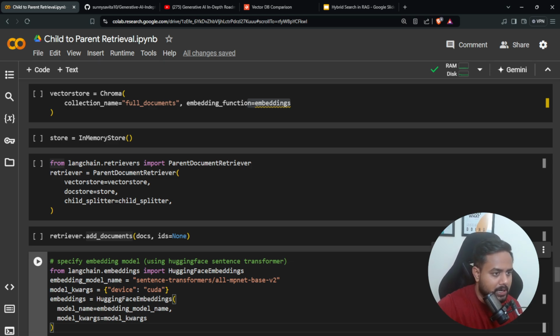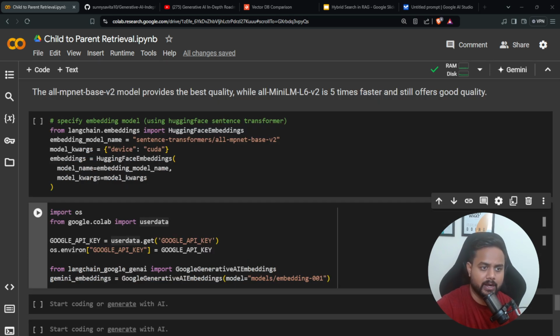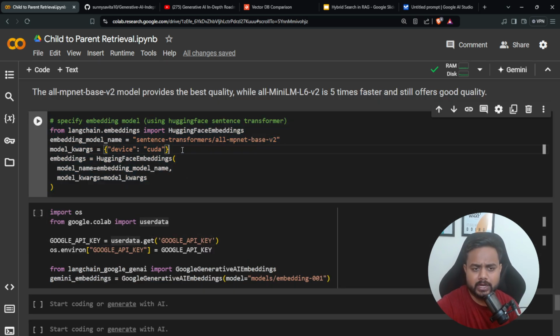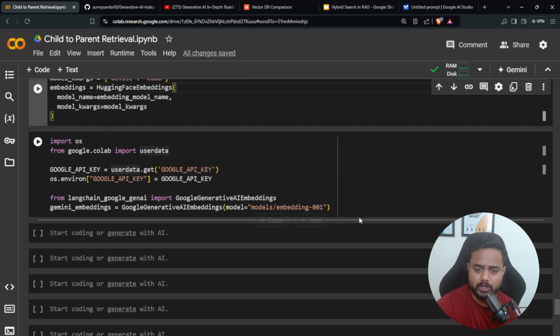Now, here I'm going to take the Gemini model as well. Let me copy and paste the code for the Gemini, and here I'll be loading it. So just give me a second. Loading the Gemini model, guys. So here I have both models now. If you want to use the Hugging Face model, this all-MPNet-base-v2 version, you can use this. If you want to use Gemini, you can use Gemini.